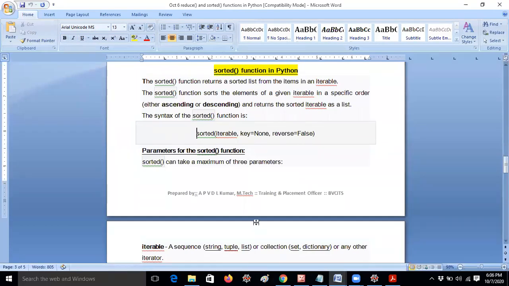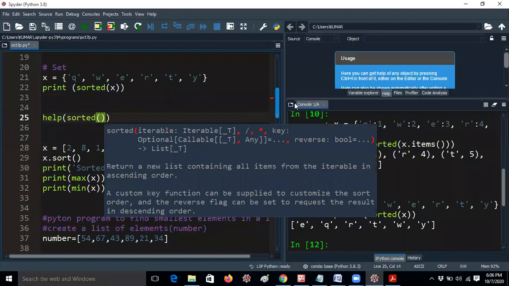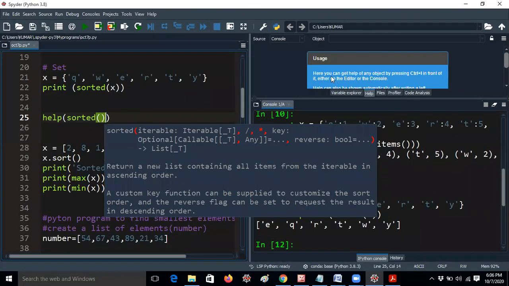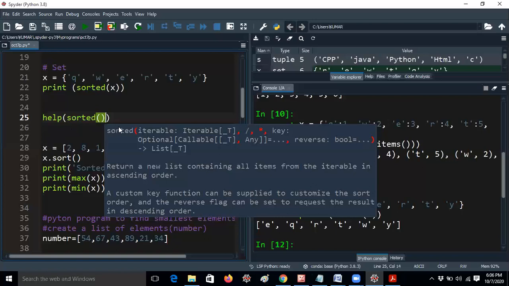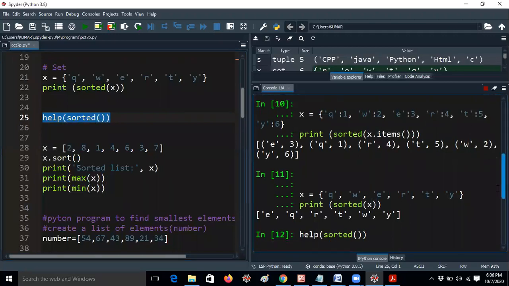But in Python we have a beautiful feature, the help function. If you give help of sorted, it will give the syntax and explain everything, what the sorted function is used for. I have explained this many times. If you are not able to read the notes, you just write help. Help is a predefined function. You type sorted, then click F9, and you will get the output.